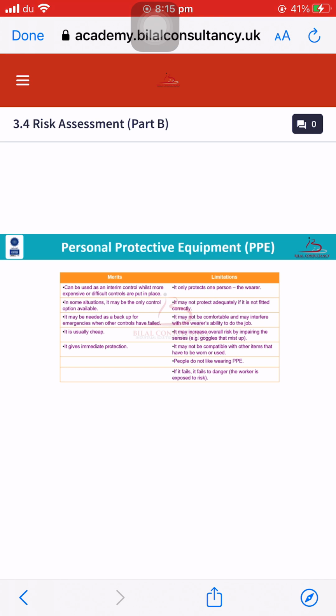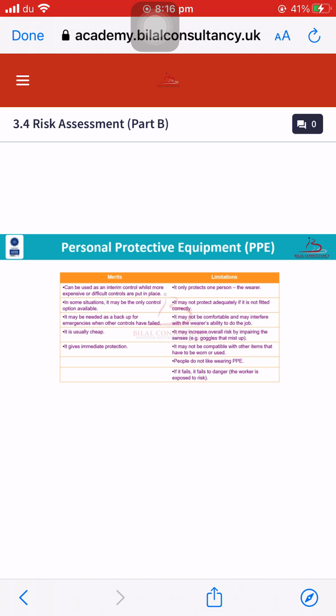It may increase overall risk by impairing the senses. For example, if you are wearing safety goggles, in some conditions they will mist up and lessen your ability to see. In that case, the PPE will become a risk and hazard. Although mist-free goggles are now available in the market, so we can use those. But in some conditions, if you are using safety goggles and they mist up, the PPE becomes a hazard itself.